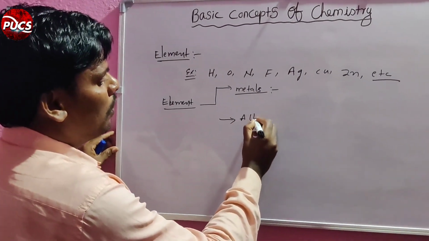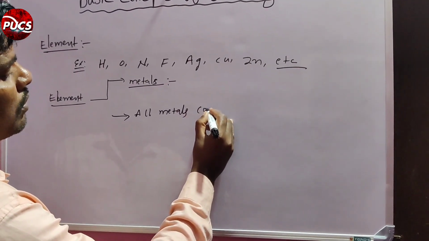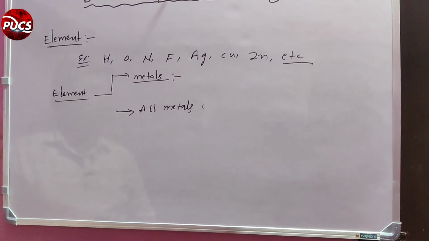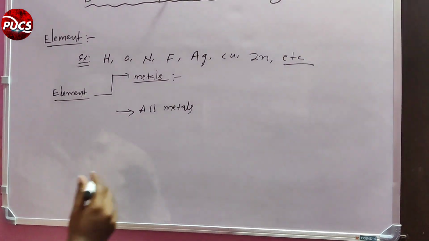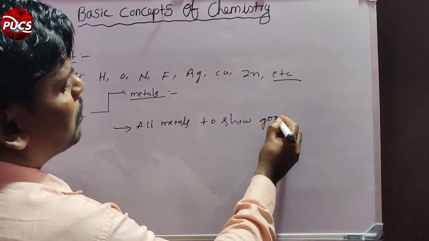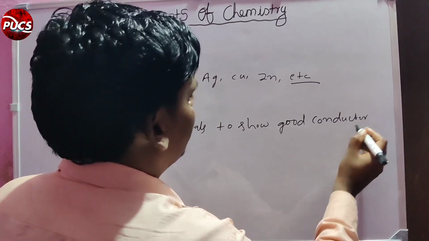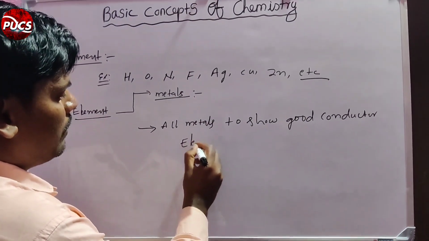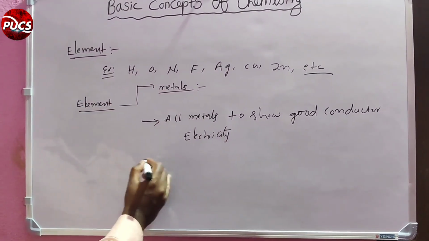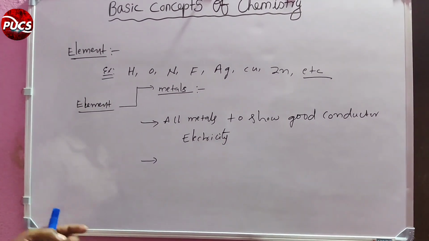So all the metals show good conductor of electricity.